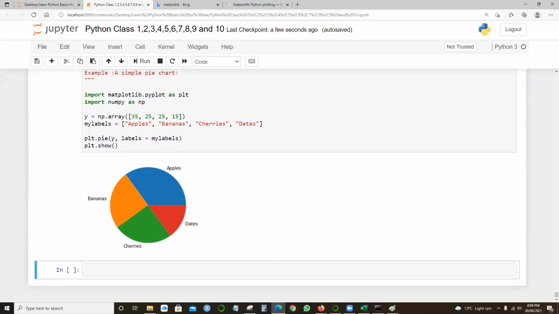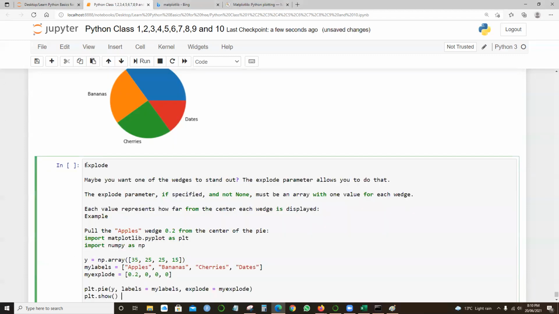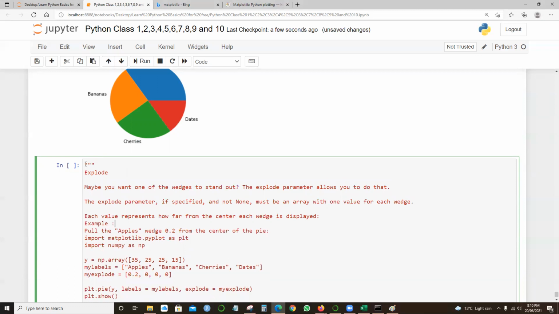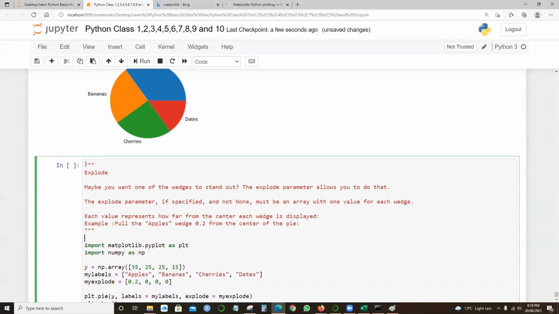We can also denote the angles and everything, and a lot can be done. But make sure that you understand this. And there's an option to explode this also, which is the last example I would say. Explode in the sense that I want to separate them. So in this example, I'm going to separate them into pieces, just like cake pieces or something like that.